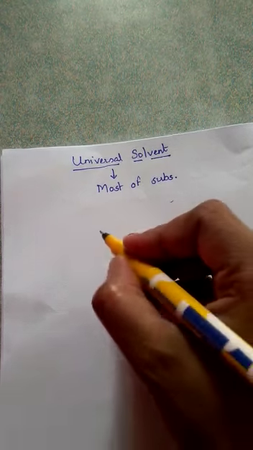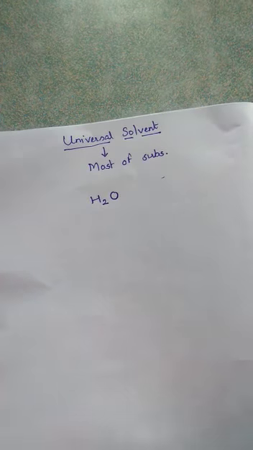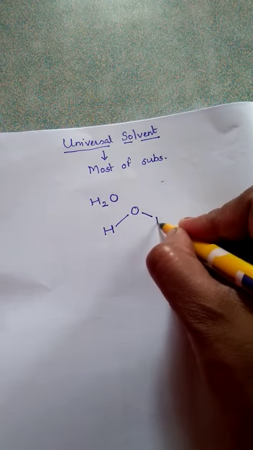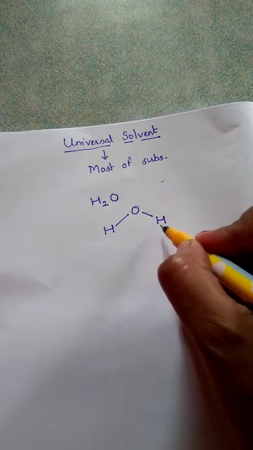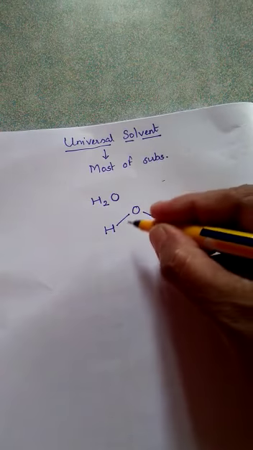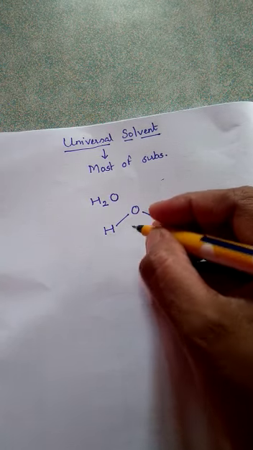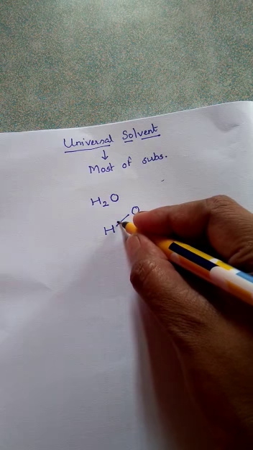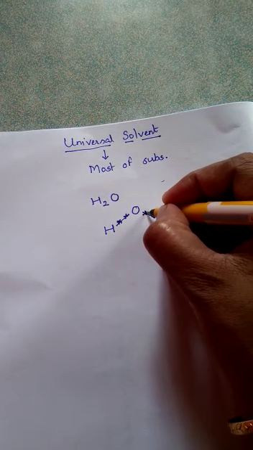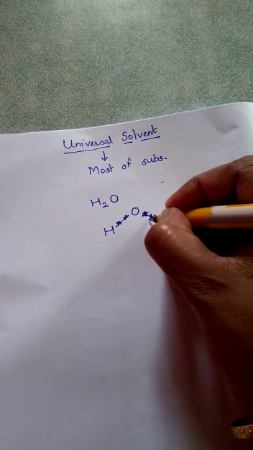We know the molecular formula of water is H2O. Now when the water particles are formed, they are formed by the bonding between hydrogen and oxygen atoms in this way. These two hydrogen atoms and this oxygen atom are bonded together. That means they are staying together by the sharing of their electrons. So here hydrogen is sharing its electron and one electron from oxygen is shared. Same way with this hydrogen also, one electron is shared from the oxygen, one electron is shared from the hydrogen.